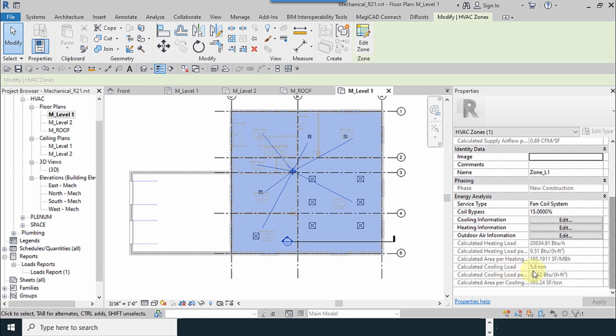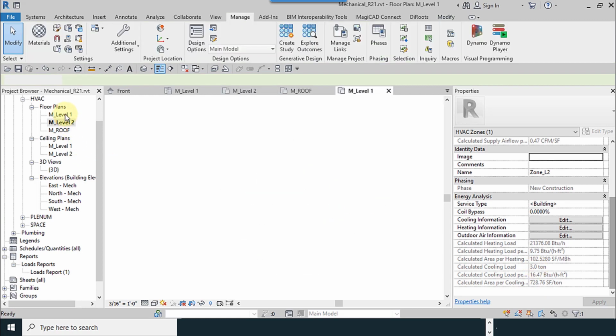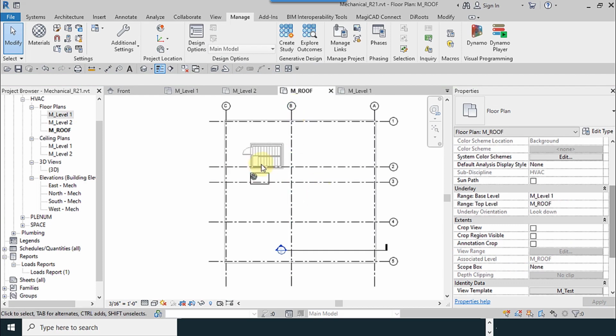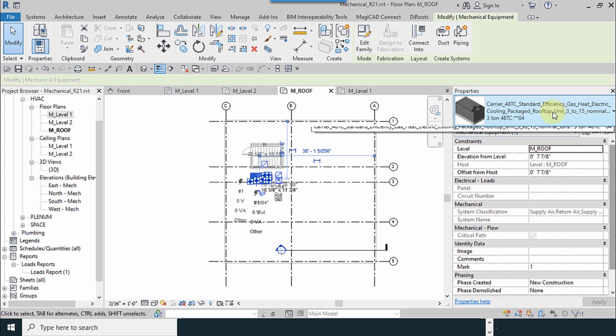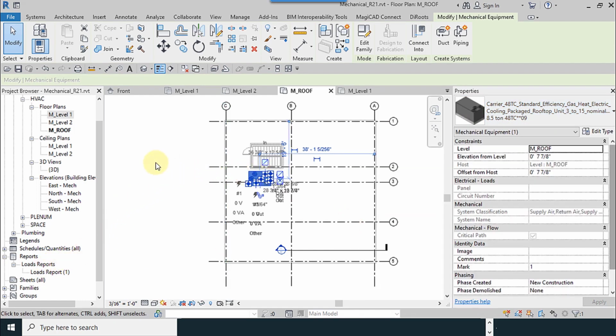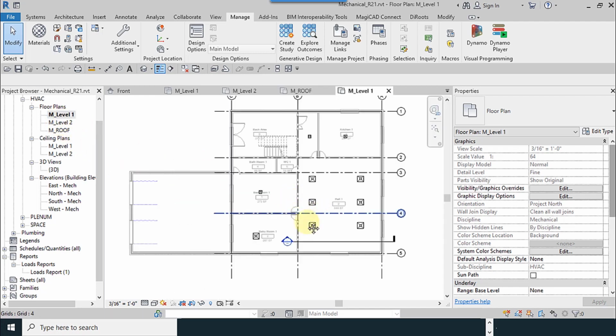Approximately 5.6 tons. It is not an approximate amount. When we try to assign for all these spaces, I use 5 tons. For level 2 is 3 tons. Approximately 6 and 3, summary 9 tons is a good one. 8.5, we have this amount as a default here. So this equipment has been selected.